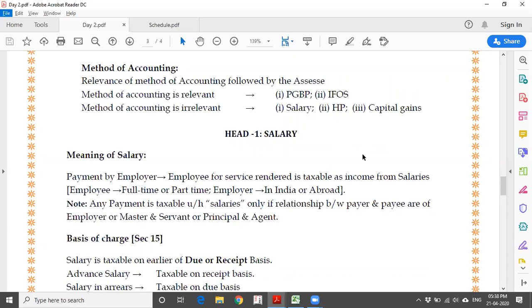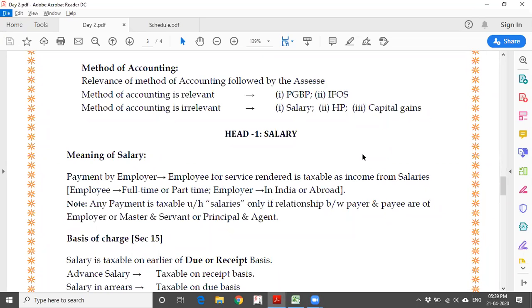See, when we are discussing income from salary, there should be a relationship between the recipient and payer. Yesterday we discussed one cannot generate any income alone. There should be two persons. There should be a payer and there should be a recipient. Now, what is the relationship? To say it is a salary, the relationship should be employer and employee. Whether full-time or part-time is irrelevant. Whether your employer is in India or outside India is also irrelevant.